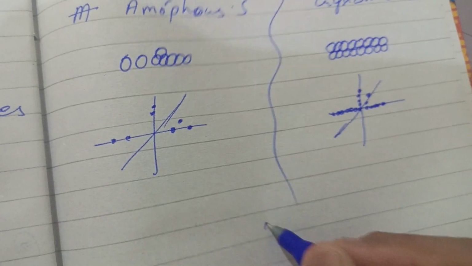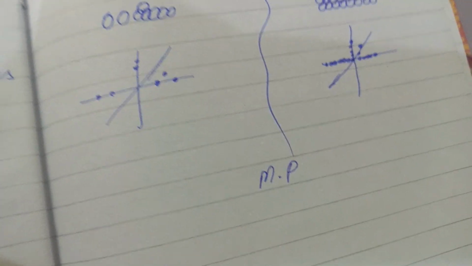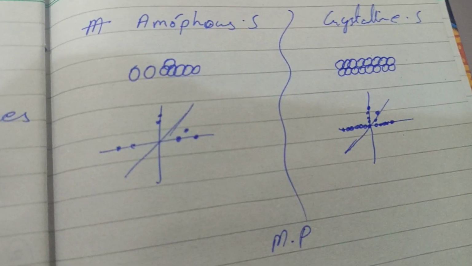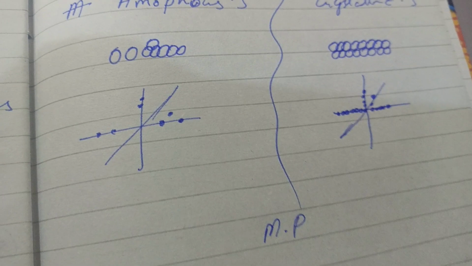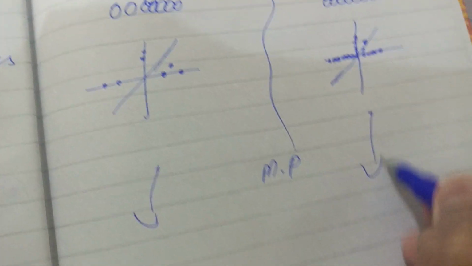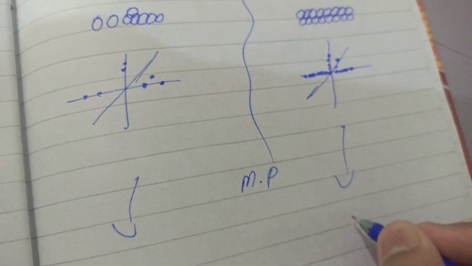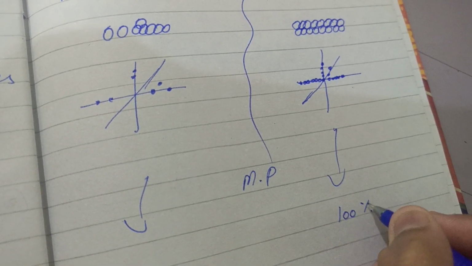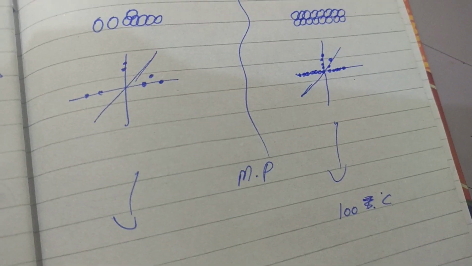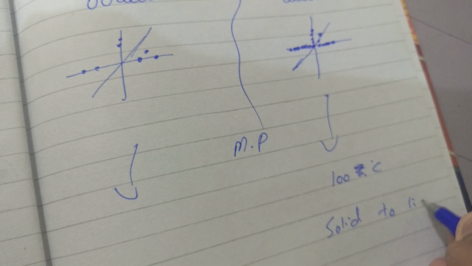If you talk about the melting point, there's a unique thing about crystalline and amorphous solids. You can melt the crystalline state at one temperature. For example, if you take 100 degrees Celsius, it will directly convert from solid to liquid.